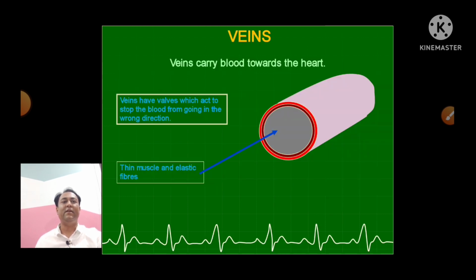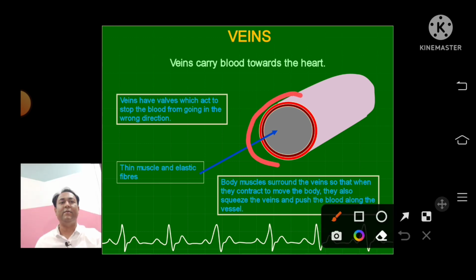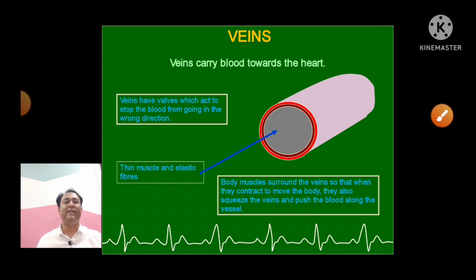Then comes the third type, that is vein. They carry the blood towards the heart. Here you can see from the picture, it is also made up of two layers, but they are very thin. The muscular layer, you can notice, is very thin compared to the artery. The thin muscles and elastic fiber layers.